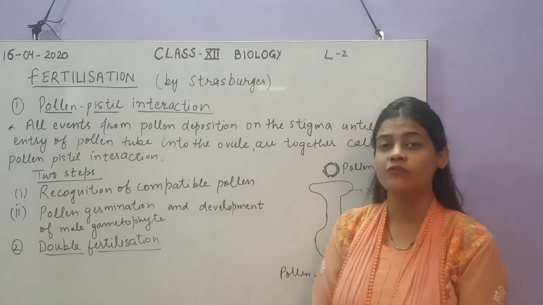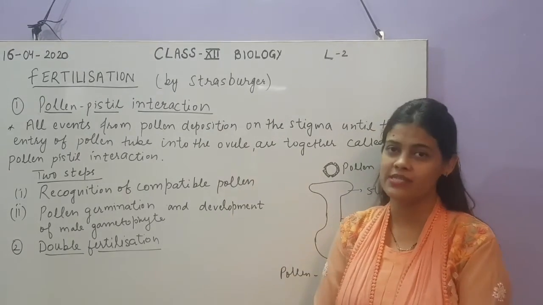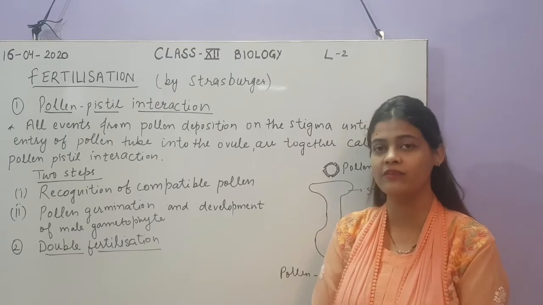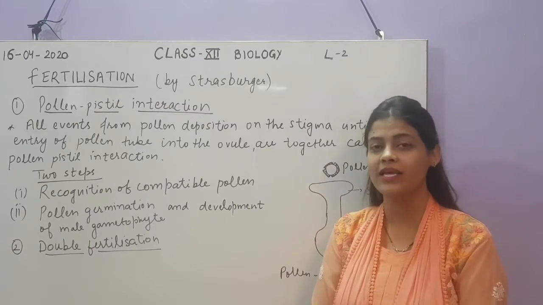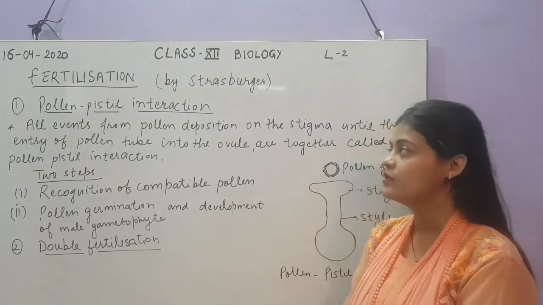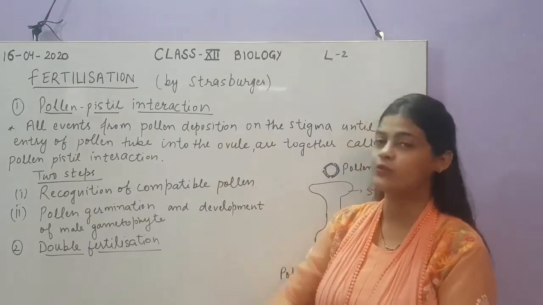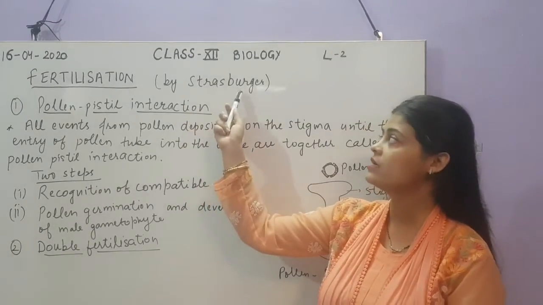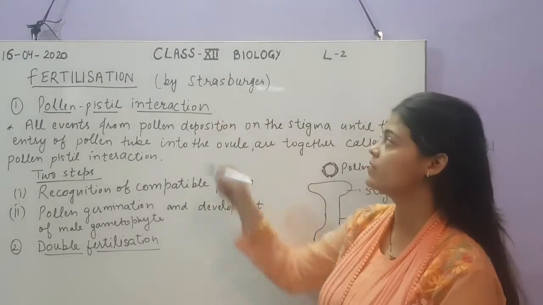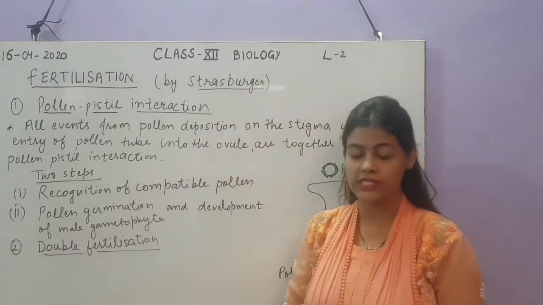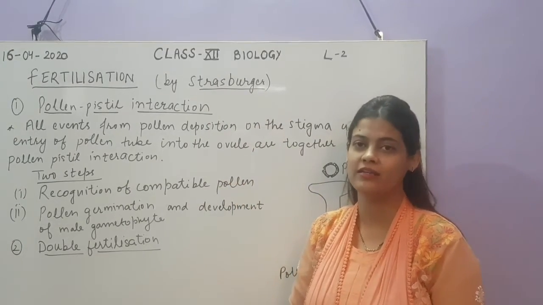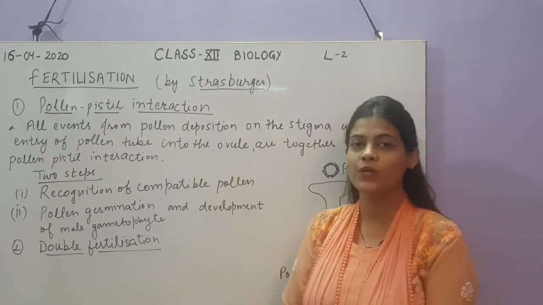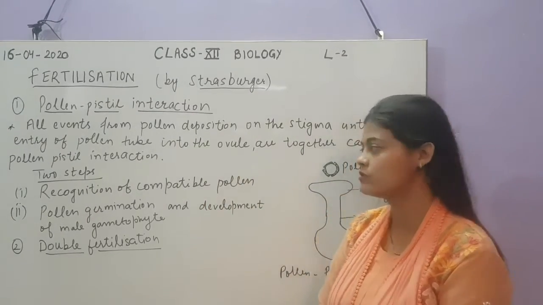For that they have to follow the following steps, then only will they be able to reach the female reproductive organ and get near the female gamete for fertilization. So let us see the events that take place in fertilization. It was explained by the scientist Strasburger, who explained fertilization in angiospermic plants. The first step is pollen-pistil interaction.